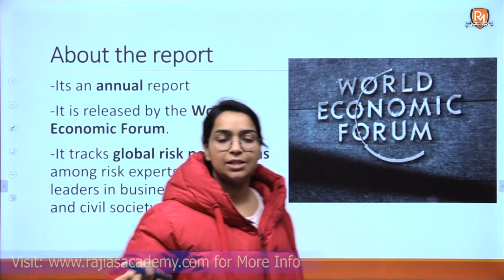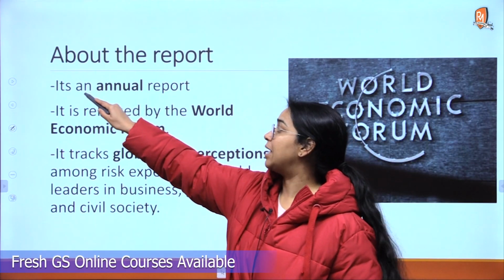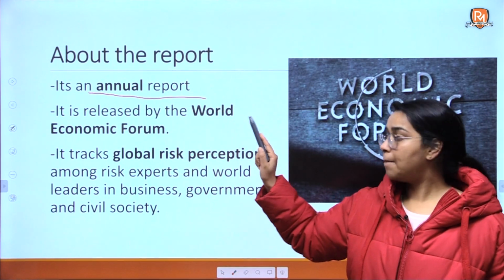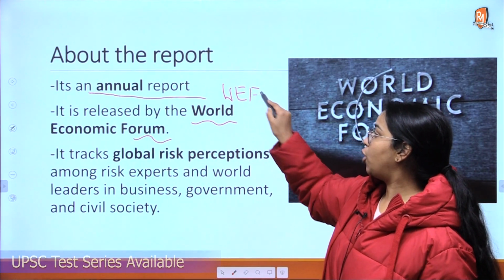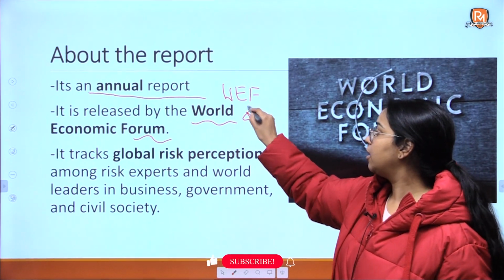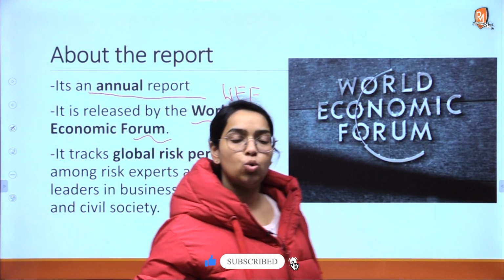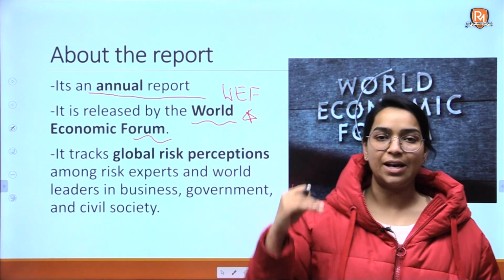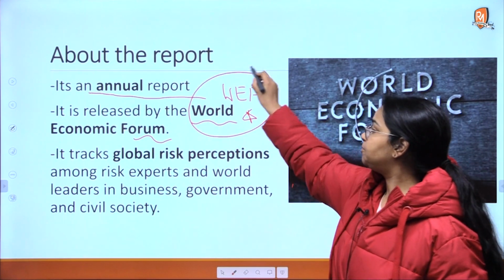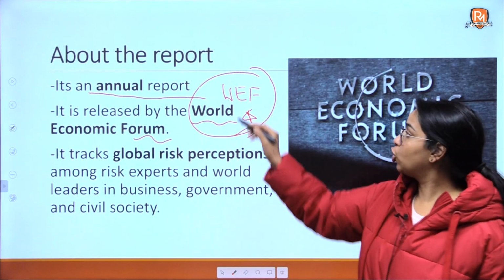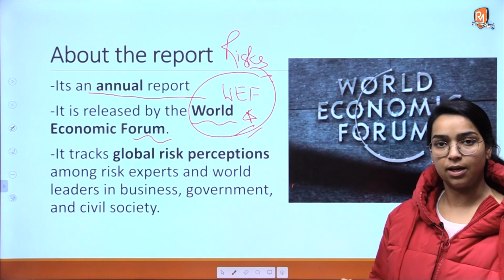So first let's see what are the basics about this report. Basically this is an annual report, that means it is published every year by the World Economic Forum, or WEF. This is the key point. In preliminary, questions like this come when they ask you to match some reports with the organization that publishes that report. ठीक है, तो ये याद रखना बहुत ज़रूरी है कि वर्ल्ड इकोनॉमिक फोरम ग्लोबल रिस्क्स रिपोर्ट पब्लिश करती है, कभी भी प्री में पूछा जा सकता है, राइट?